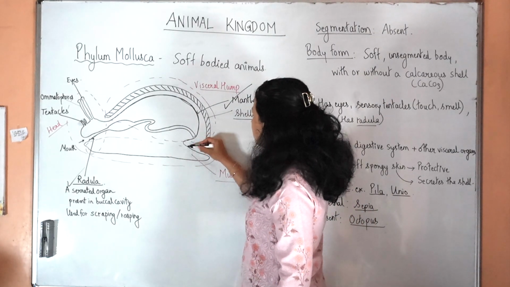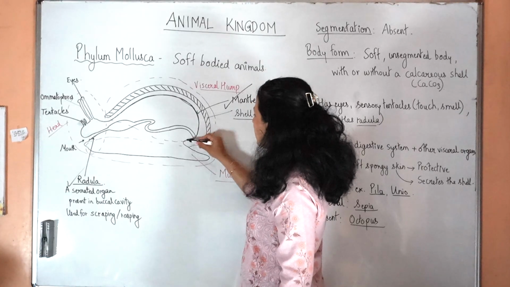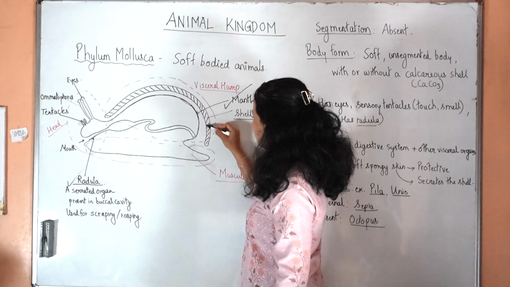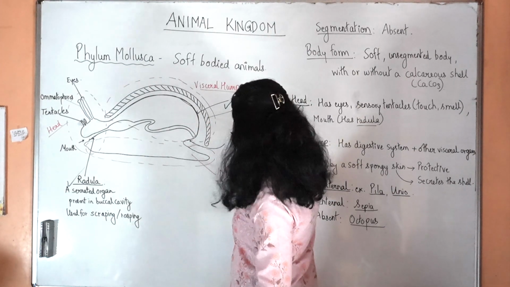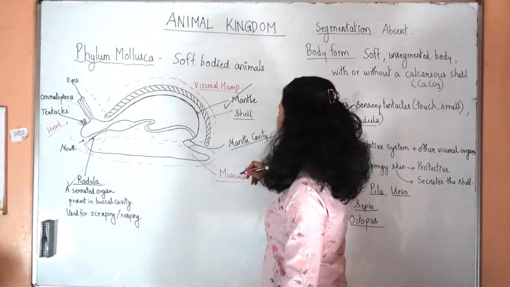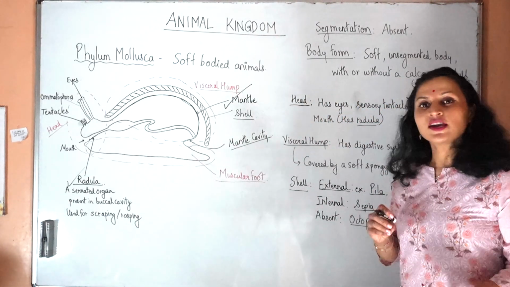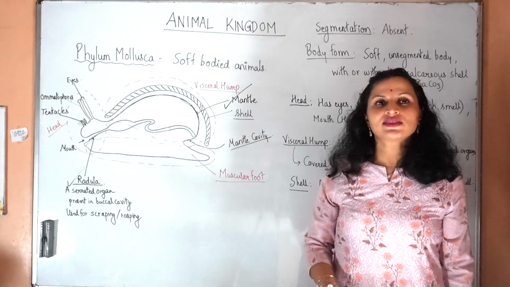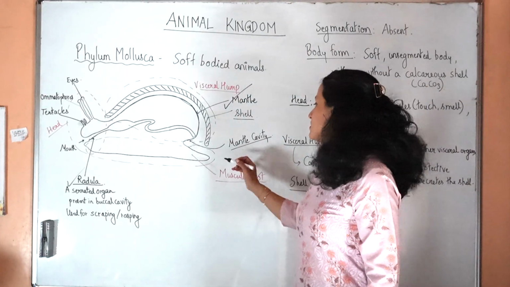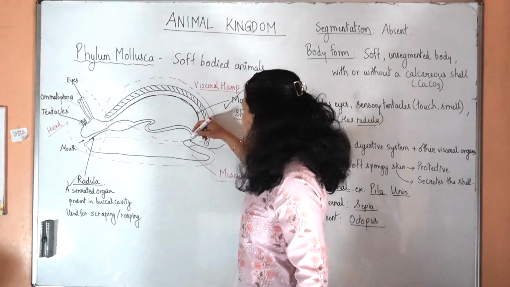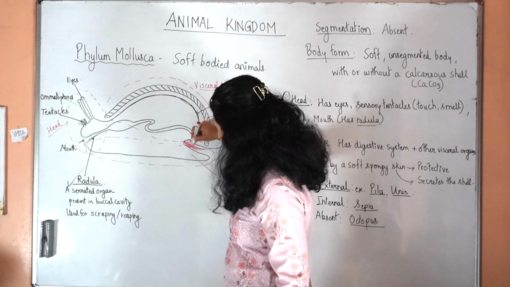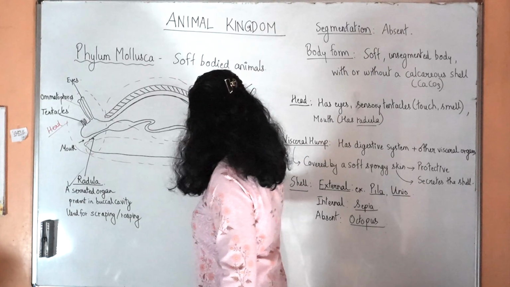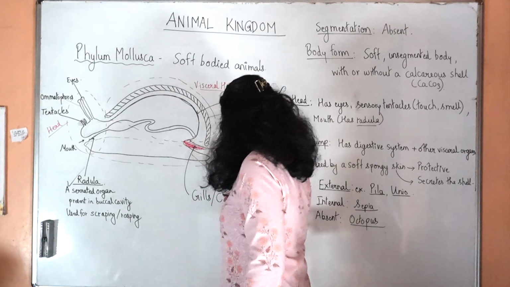At the posterior end, you see that there is the anus, and there is a cavity between the mantle and the shell. This cavity is called the mantle cavity. What is special about this mantle cavity is that in aquatic mollusks, for example Aplysia or sea hare, inside this mantle cavity there will be feather-like gills, called gills or ctenidia.